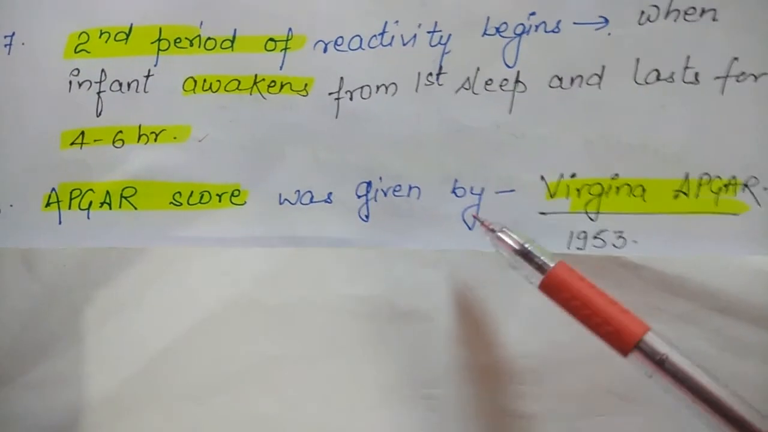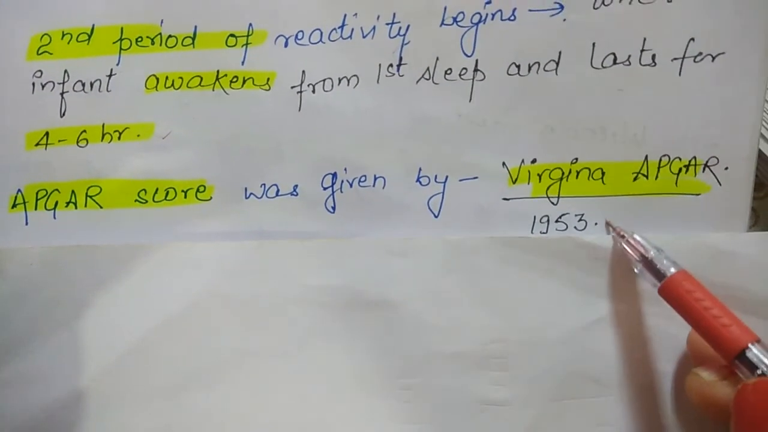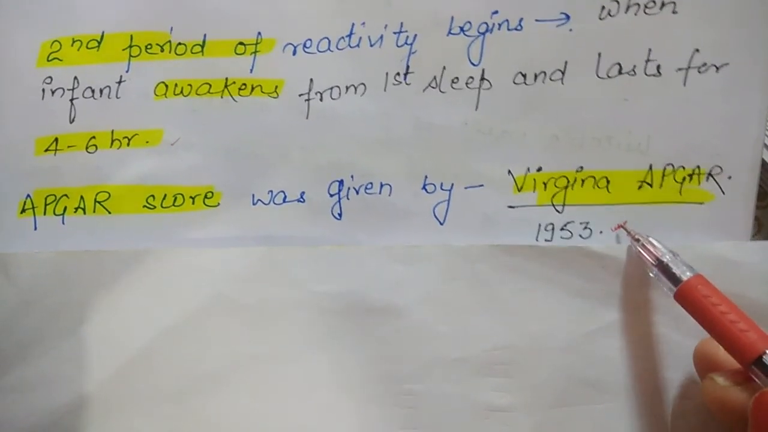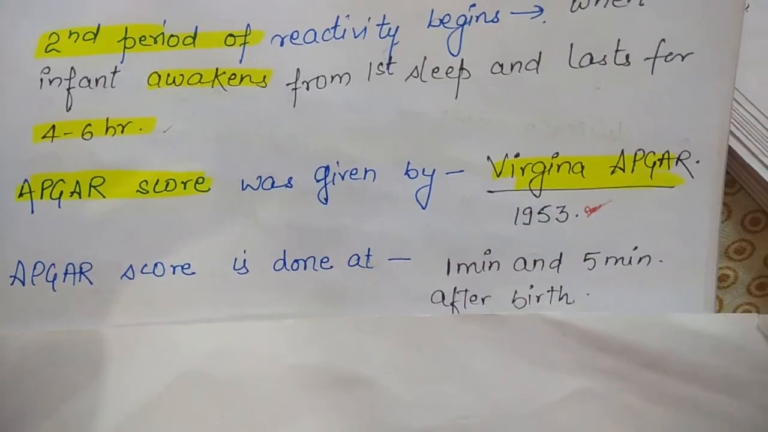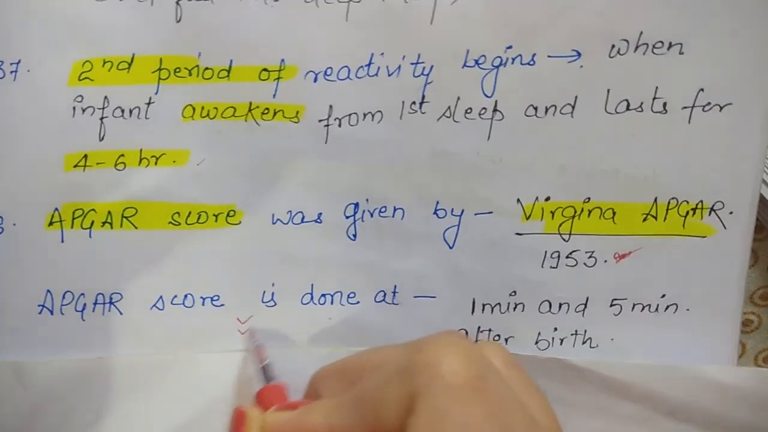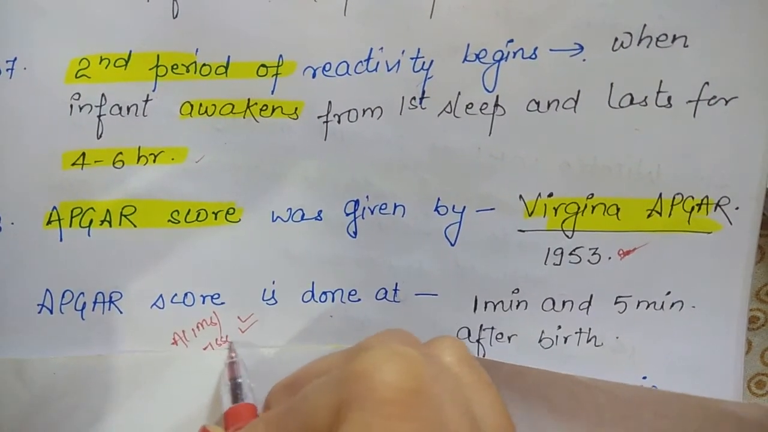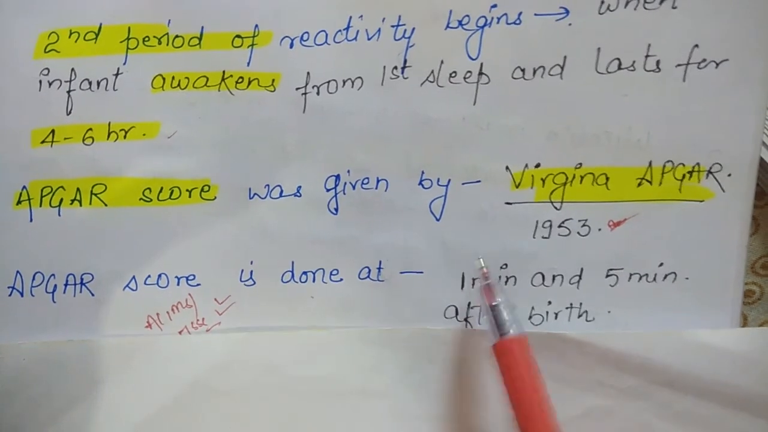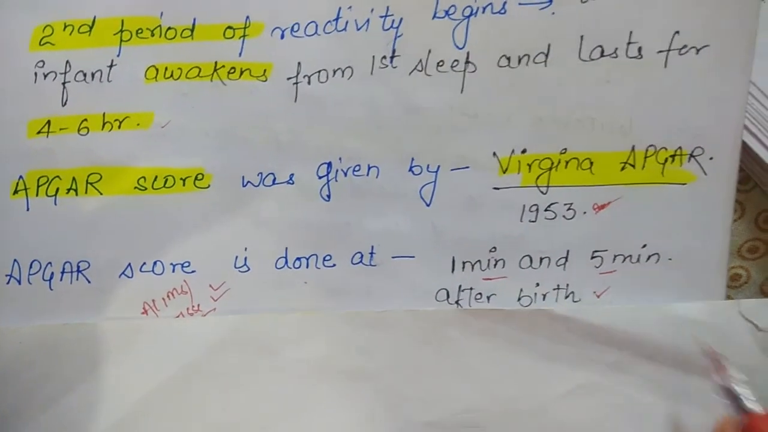Next question. Apgar score was given by Virginia Apgar in 1953. This question has been asked, when the Apgar score was given: in 1953. When is the Apgar score done? This question is also asked so many times in exams like AIIMS, HSSC. Apgar score is done at 1 minute and at 5 minutes after the birth.